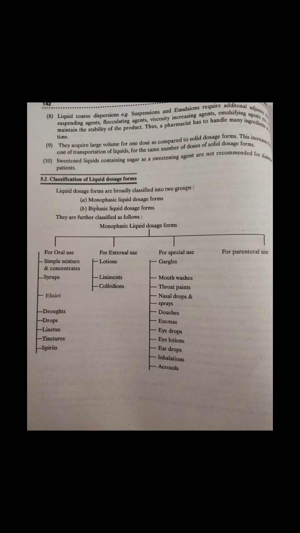Nasal sprays are the same preparations as nasal drops, but they are instilled in the nostrils in the form of a fine mist with the help of an atomizer or a spray package like a nebulizer, which produces a very fine mist of drug solution so as to reach into the respiratory tract.